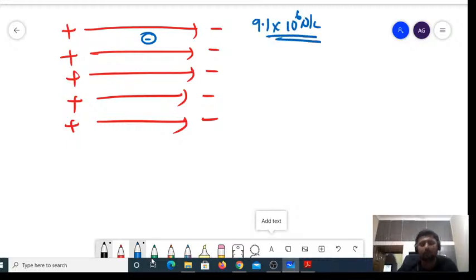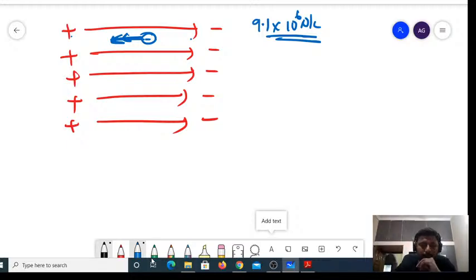What happens to this electron? Negative and negative will get repelled in this direction, negative and positive will get attracted in this direction. So the electron is experiencing the force in this direction. Someone is pulling the electron. If someone is pulling the electron, obviously the electron will start to move. If the electron starts to move, obviously it will gain velocity. If the electron is going to gain velocity, then it is going to accelerate. Are you following it?